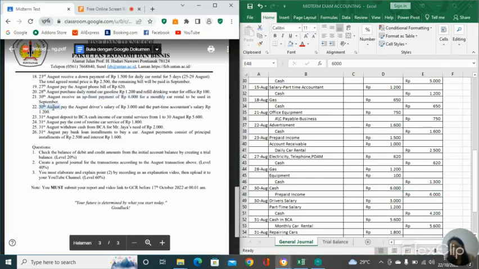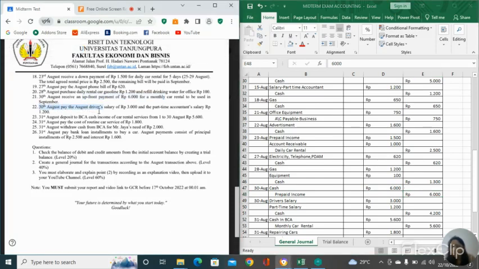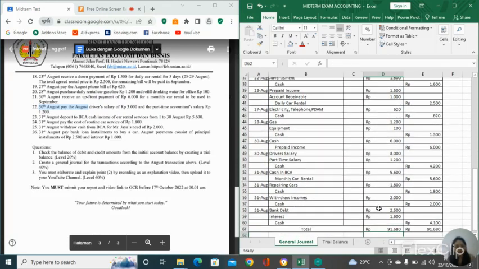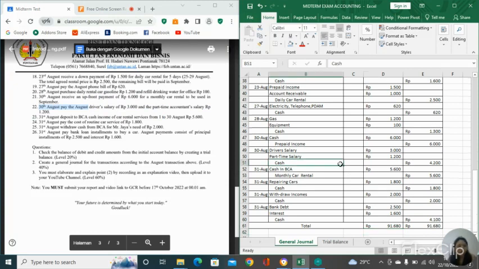Next, on the 30th of August, paid the August driver salary 3,000 and the part-time accountant salary 1,200. So it means that we are going to pay driver salary and part-time salary, and driver salary counts as an expense. Every time we do a transaction, expense increases, it's going to be in the debit. So driver salary at the debit 3,000 rupiah and part-time salary 1,200 rupiah, and our cash is decreased because we paid the salary,